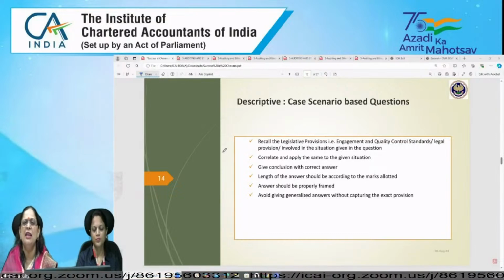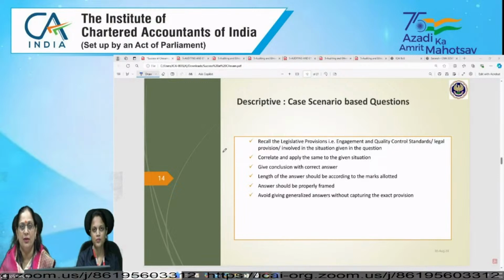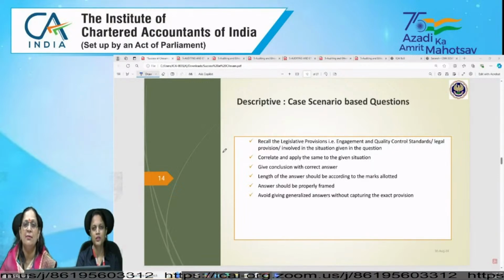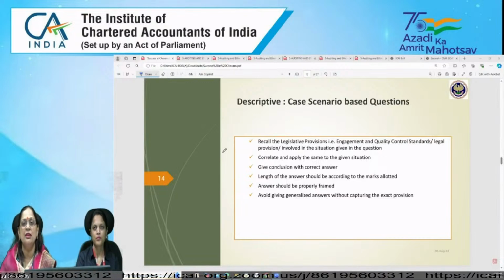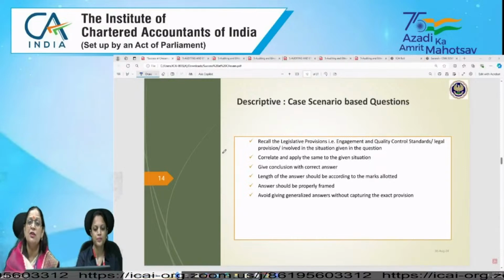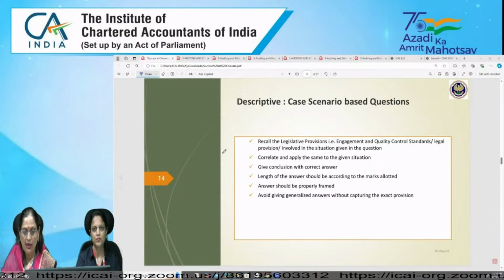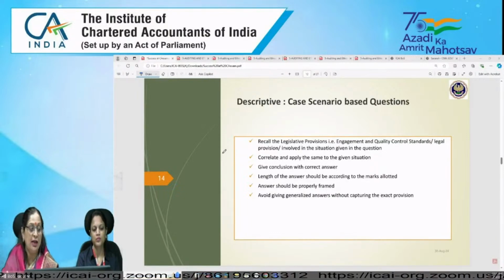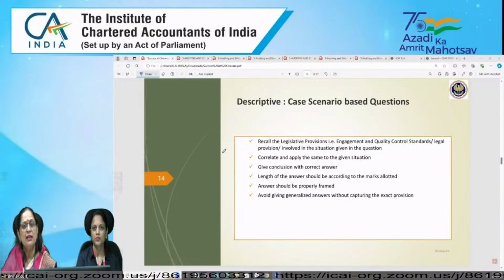If in the question, 4 requirements are given, 4 different types of things are being asked, 4 subparts are there, then don't think it is only for 3 marks. Then you need to give all the 4 subparts, right? But if the question is general and they are asking you about some points or some benefits or some advantage, right? Or key points. So then you need to think that it is for 3 marks.